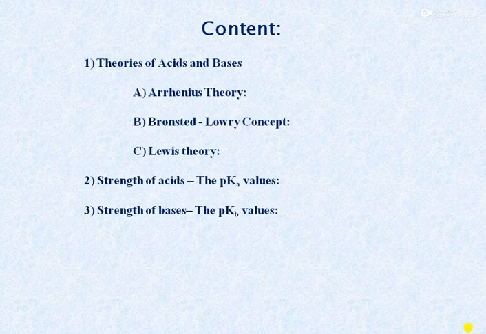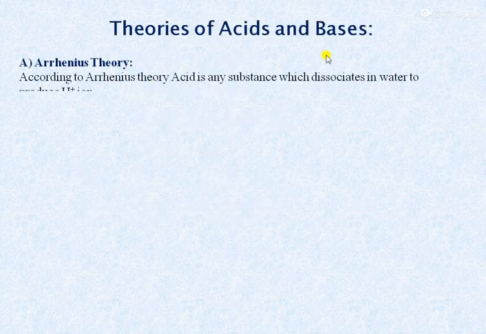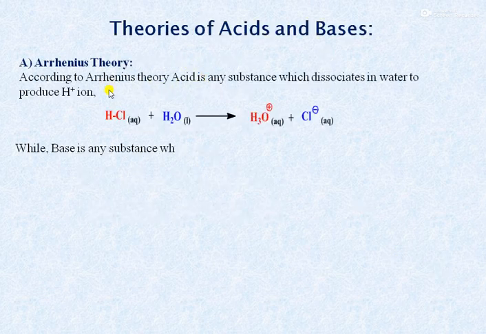The content of this video: theories of acids and bases, that is Arrhenius theory, Bronsted-Lowry concept, Lewis theory, strength of acids, the pKa values, and strength of bases, the pKb value. Theories of acids and bases. First one is Arrhenius theory.